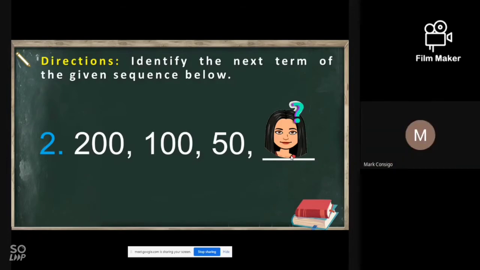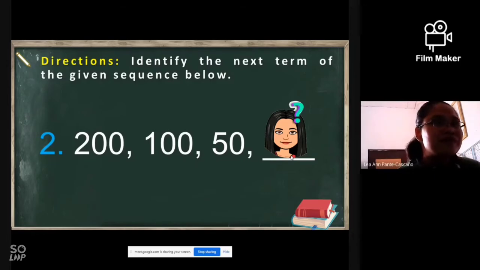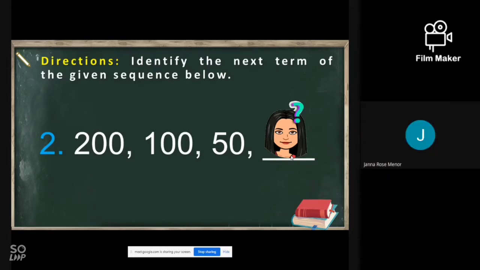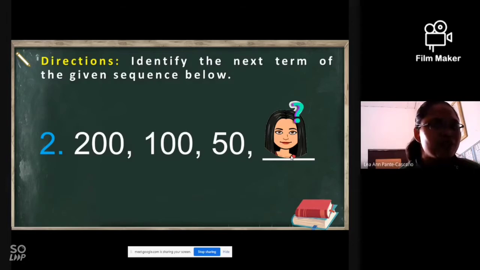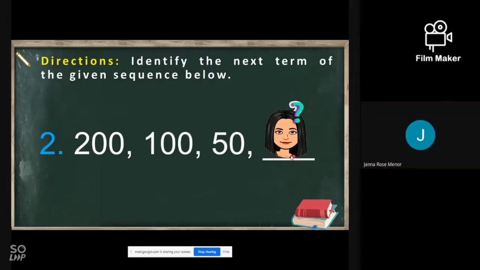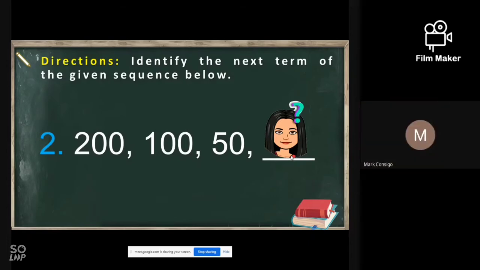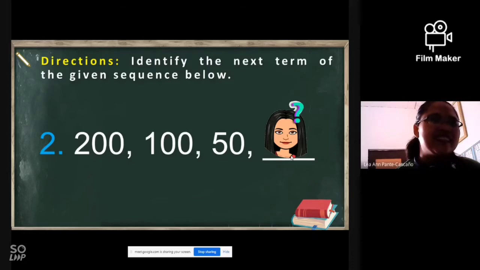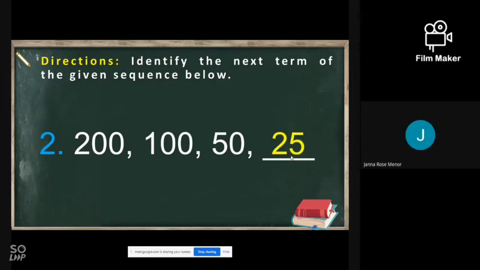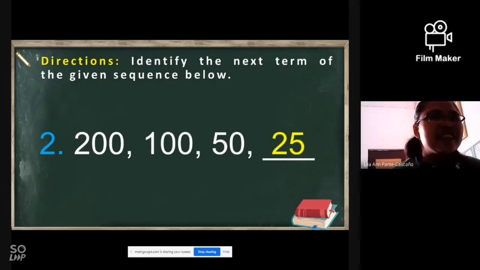So number 2. What is the next term? 25. Why is it 25? Dividing by 100? Let's see if that is correct. Your answer is correct.